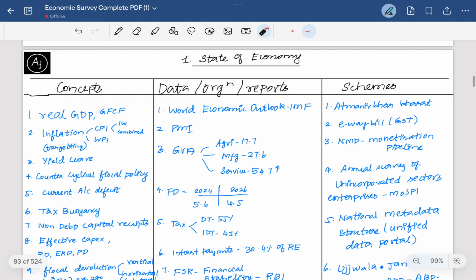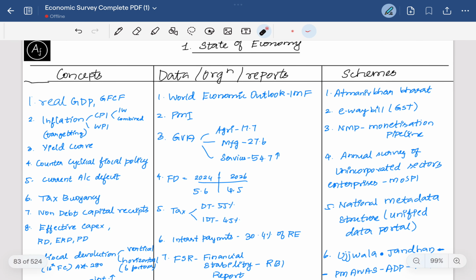Here I have classified the first chapter based on the concepts which are discussed, then the data or the organizations or the reports which are mentioned in the report, then the schemes which are discussed in this first chapter. Coming to the concepts,